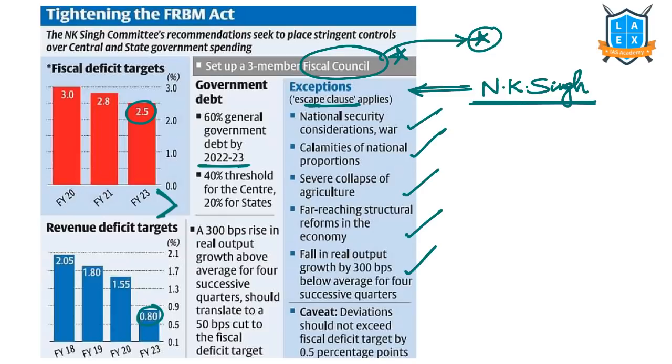So now, as we are in this COVID crisis, escape clause is used. For that matter, not just deviation of 0.5% as mentioned under these particular recommendations, but we are deviating on a large scale because we need to provide fiscal stimulus, otherwise the economy can go into recession.